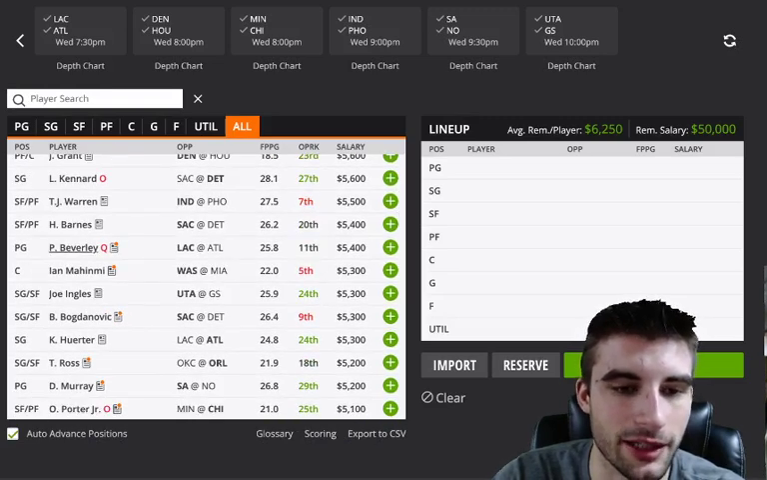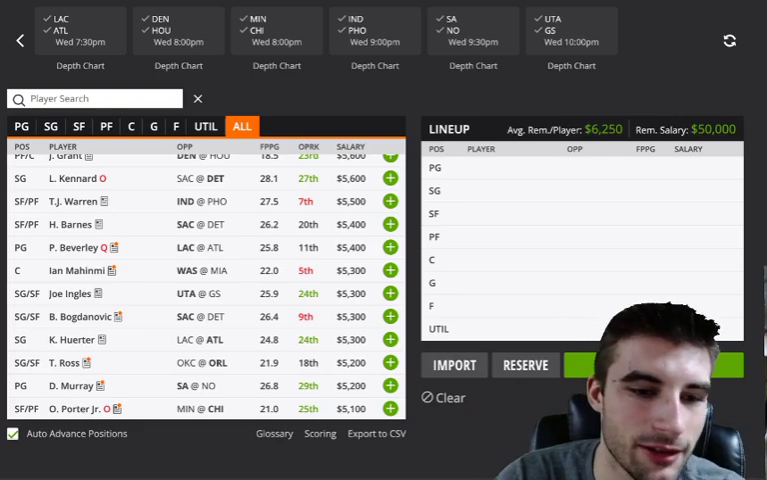Patrick Beverley's questionable, like I said earlier, so that could open up some more value and just boost to guys like Lou Williams, Harrell, even Landry Shamet.